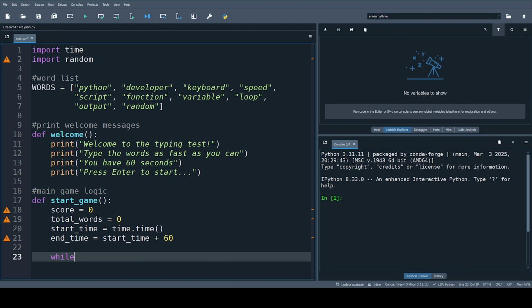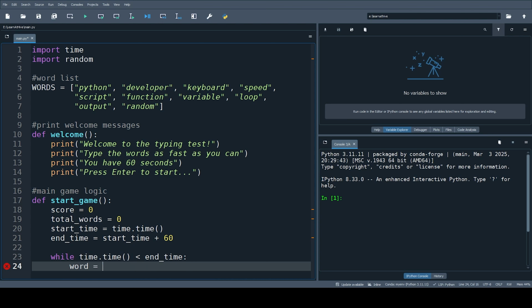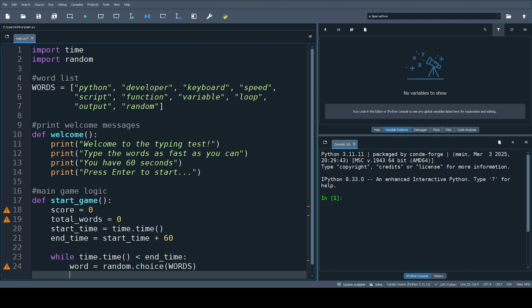You can do that by using a while loop. So while time.time is less than end_time, word equals we should choose it randomly. So random.choice from where? From our list words.